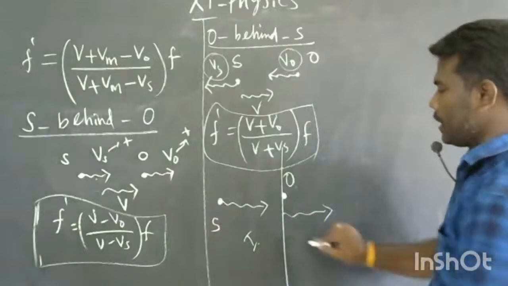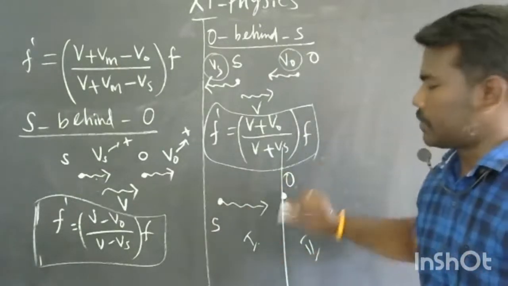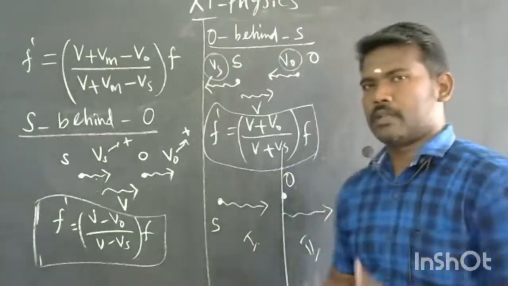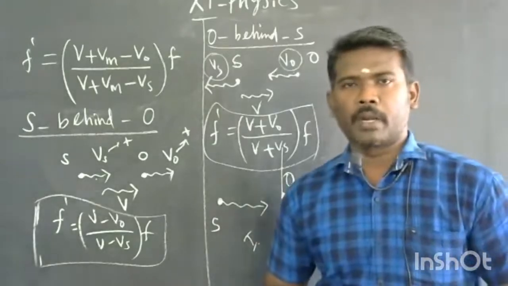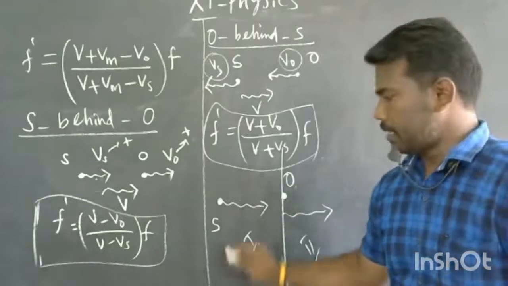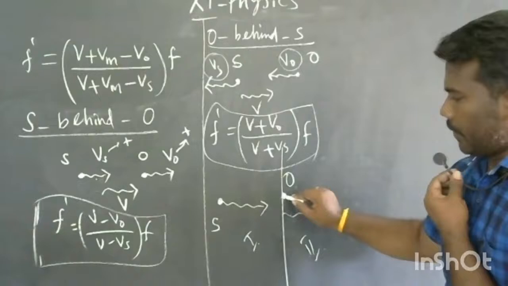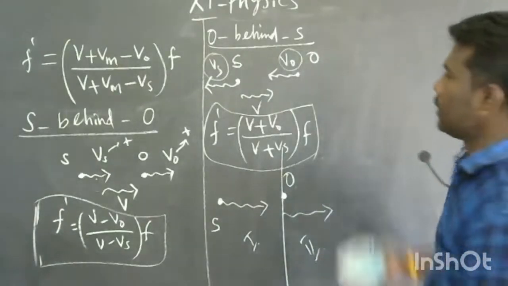In the second part, the source is moving away from the observer, with the observer at rest. So this is a single special case for the comparison of apparent frequency before and after. We divide it into two parts: first the source moving towards the observer, and second the source moving away from the observer. Let's see the type of the problem.